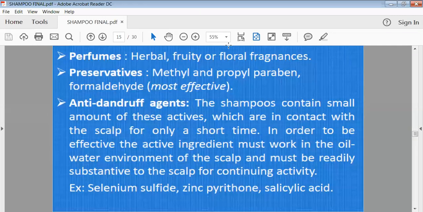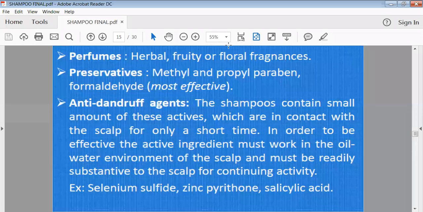Then perfumes are added, from fruit or various kinds of floral fragrance. Depending on the choice of the manufacturer, he may choose any kind of perfume. Then preservatives are there, added like methyl and propyl paraben. Generally, formaldehyde may be used, which is found to be a most effective one for shampoo. To give good stability or enhance the life of your shampoo, we have to add preservatives.